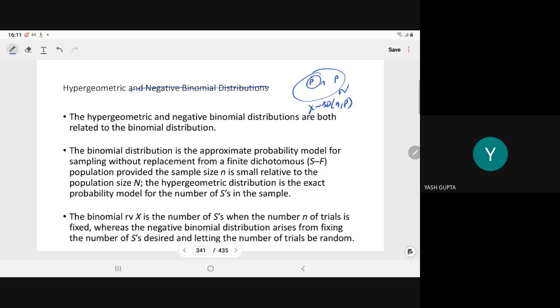But it is only approximate, and we use it when n is very small compared to N. If it is not so, then we have to determine the exact probability, and the hypergeometric distribution helps in that.